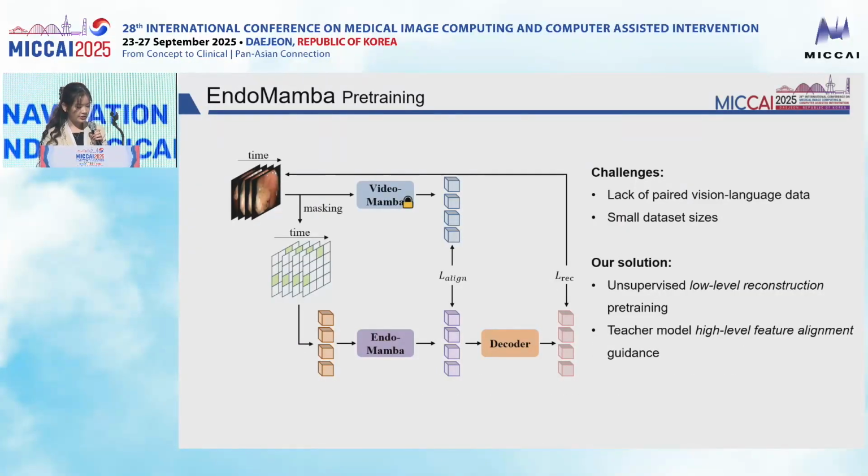Another big challenge is the lack of large paired vision language datasets, and the fact that existing medical video datasets are relatively small. To overcome this, EndoMamba uses a hierarchical pre-training strategy. First, we apply unsupervised pre-training through low-level video reconstruction, so the model learns to capture spatial temporal patterns. Second, we introduce high-level feature alignment by distilling knowledge from a stronger teacher model. This combination helps the backbone generalize beyond the limited medical data.